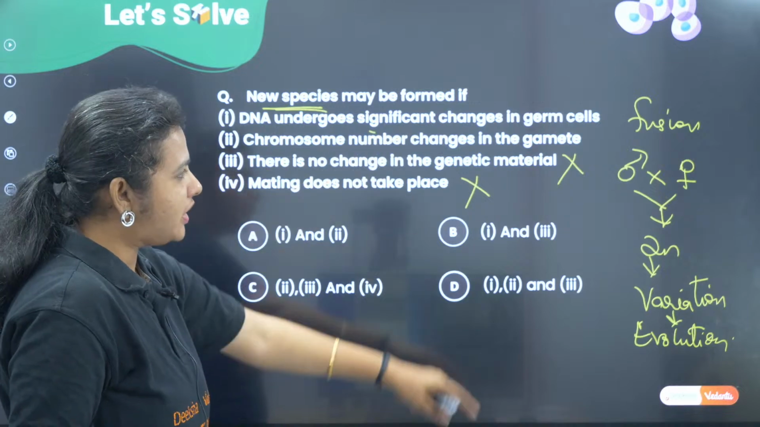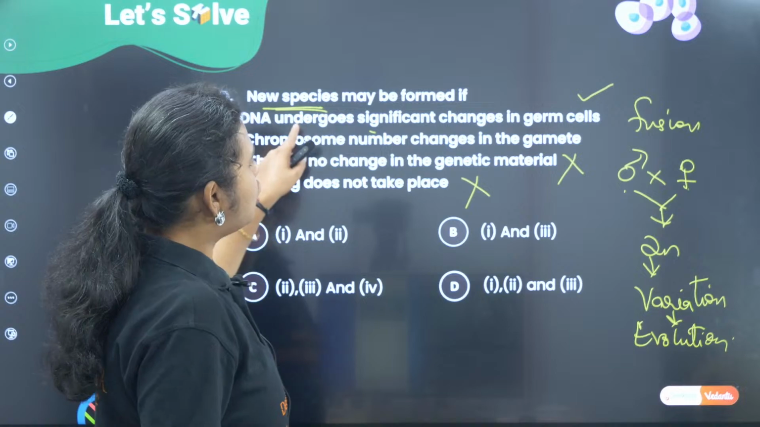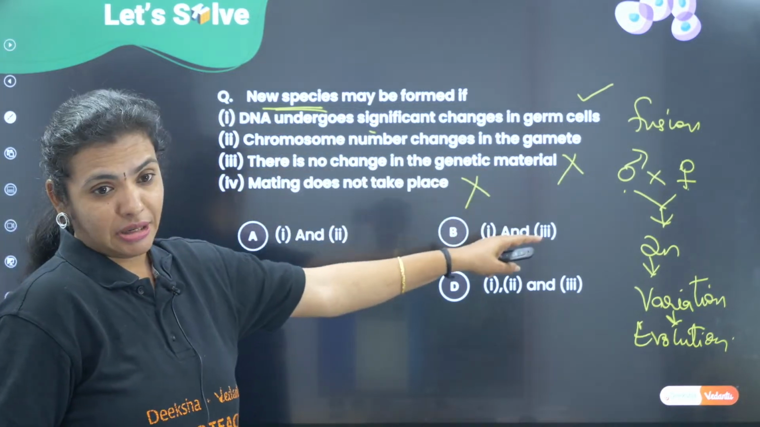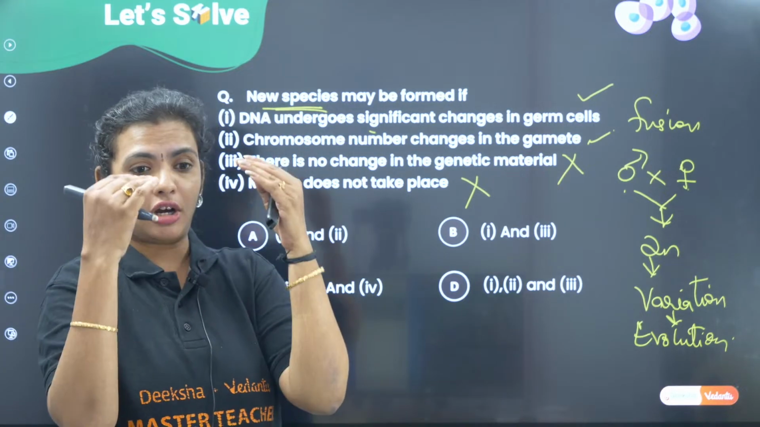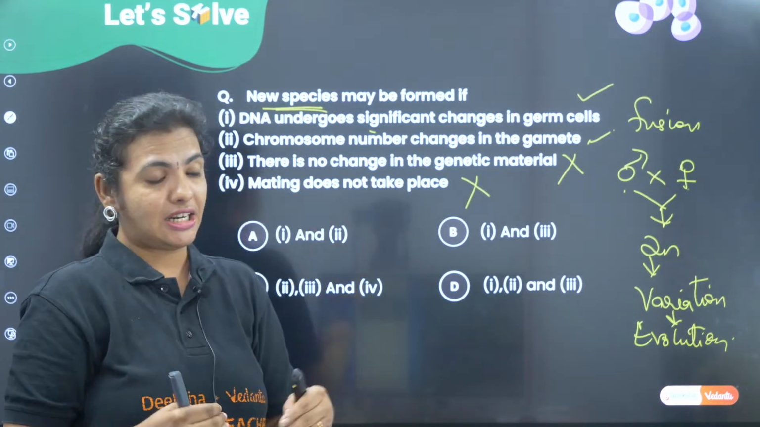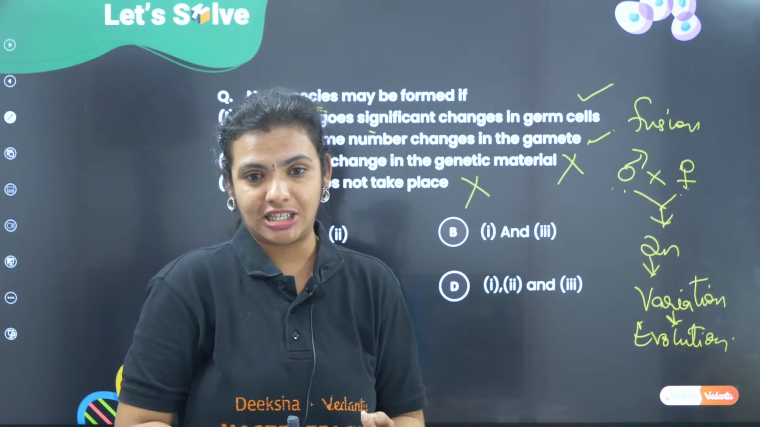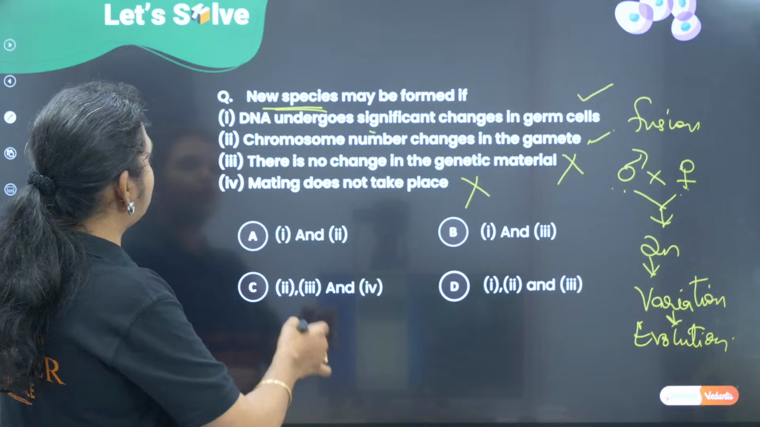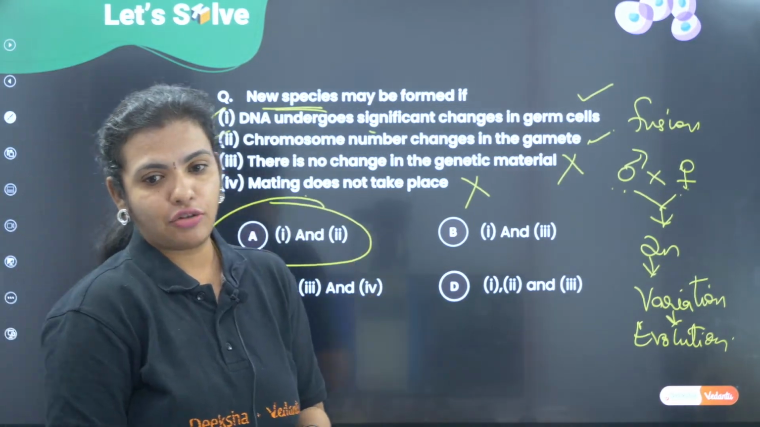DNA undergoes significant changes in the germ cells. Yes, because there is fertilization. Chromosome number changes in the gamete. Definitely yes. Correct? Because whatever was 46 becomes 23 here. So I get 23 to give a 46 zygote. So it is going to be 1 and 2, which is option A. So all of you have got it right.